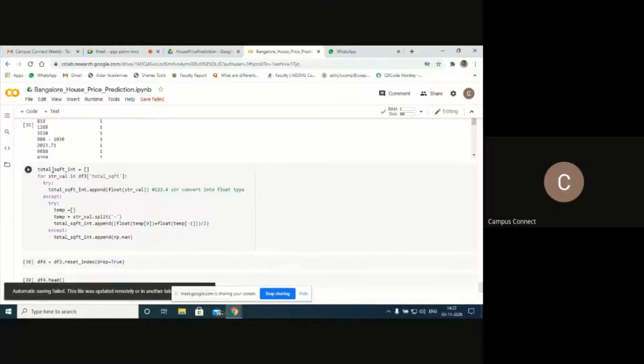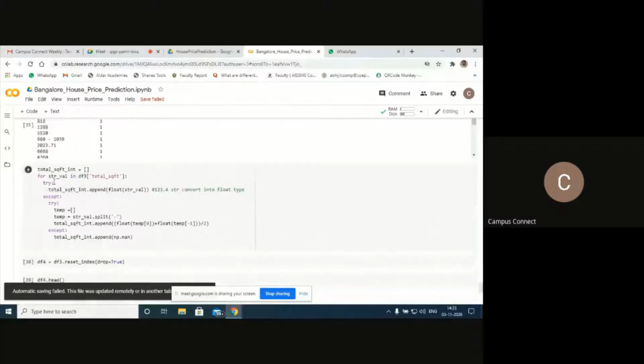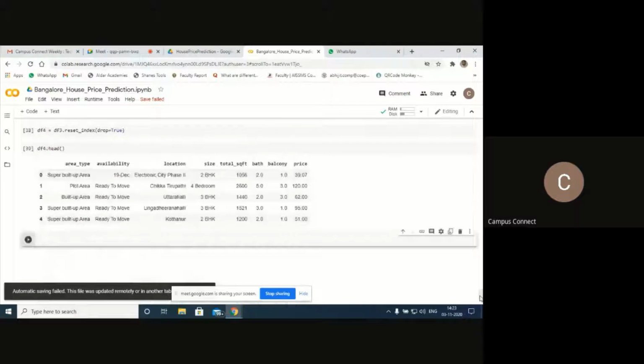Understood? So if you check this one, this total square feet is having the same format, the old format that we had. But in this one, I have cleaned that total square feet data and I have created the new feature. The new feature is nothing but the new column I have added here. So I want to add that column to this data set.